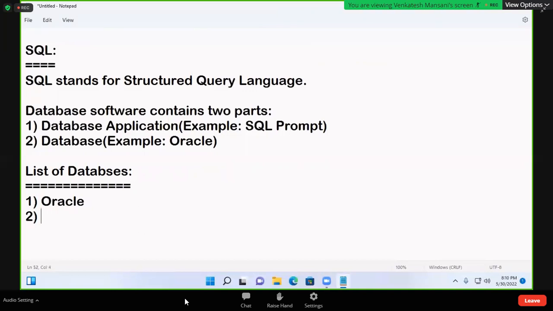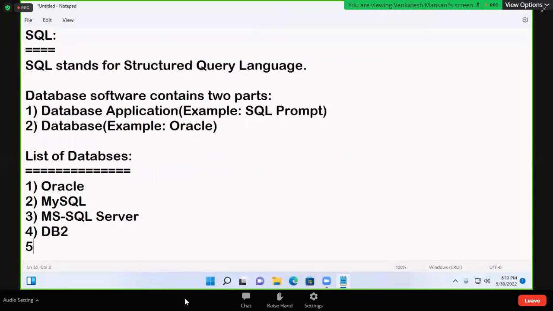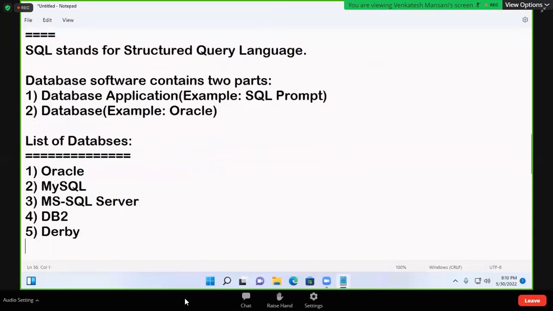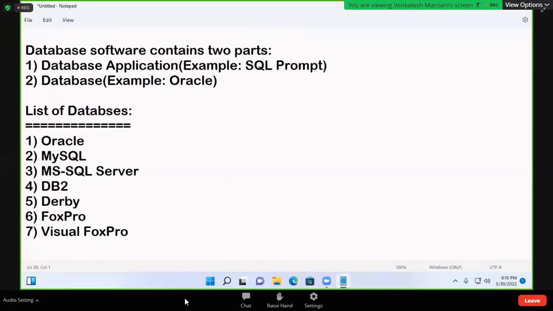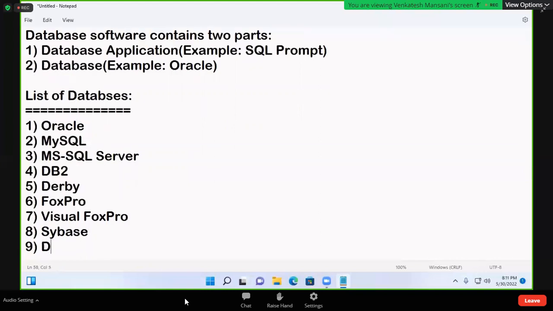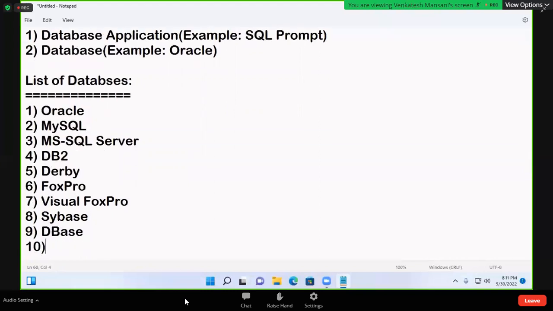Oracle, MySQL, MS SQL Server, DB2, DRP, Fox Pro, Visual Fox Pro, Sybase, DBase. So many databases are there.